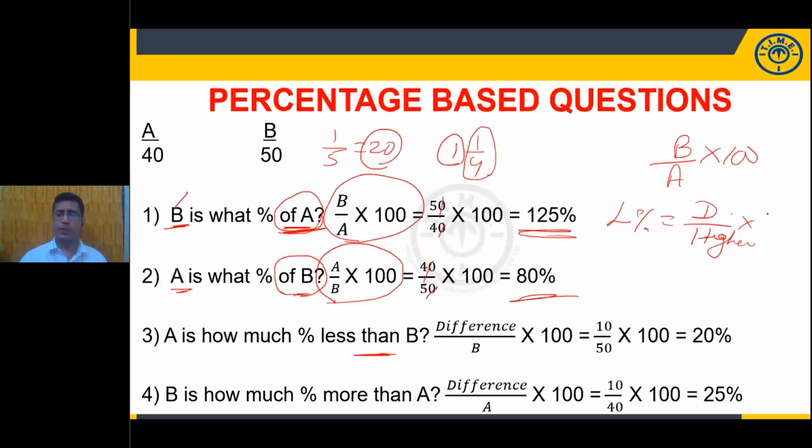Higher value into 100. So what is the difference? 50 and 40, difference is 10. Higher value is equal to 50. 10 by 50 means 1 by 5. It is 20%.